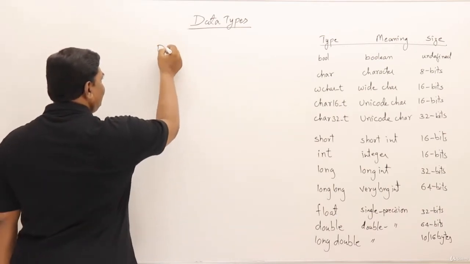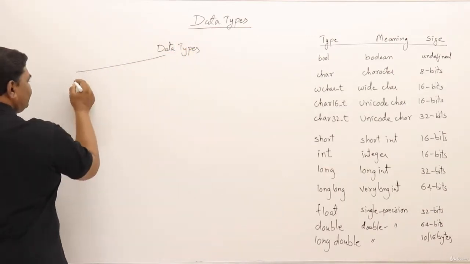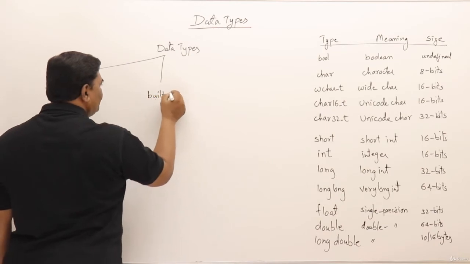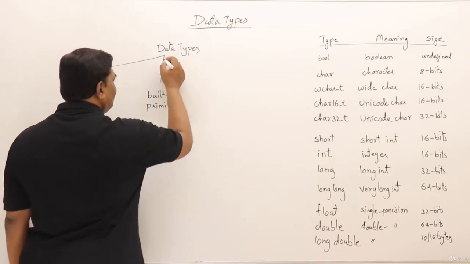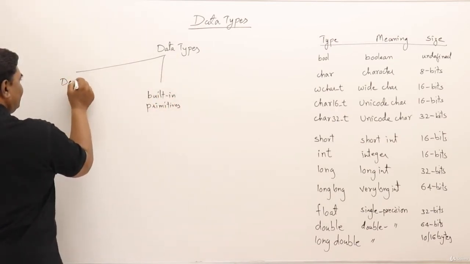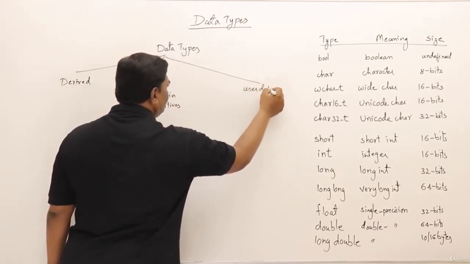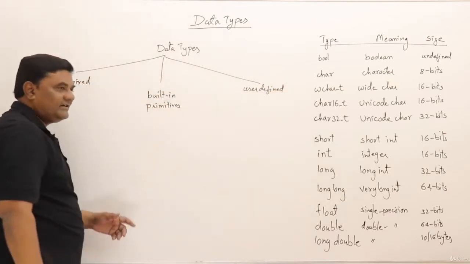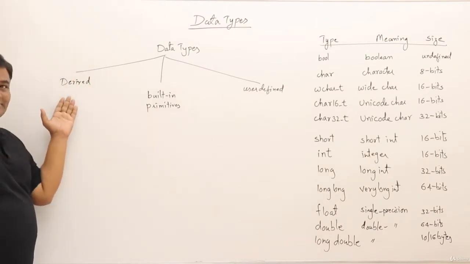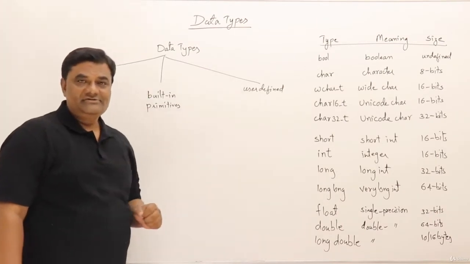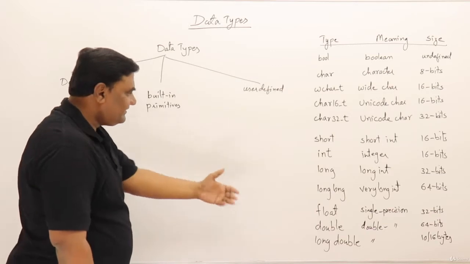See, the data types, we can categorize them into three types. First one is built-in data types. So built-in data types, we also call them as primitives. Next is derived data types and user-defined data types. So we can categorize data types into three: built-in or primitive, then derived data types, and also user-defined data types. Let us see what are primitive or built-in. So the list that you see here is built-in data types only.